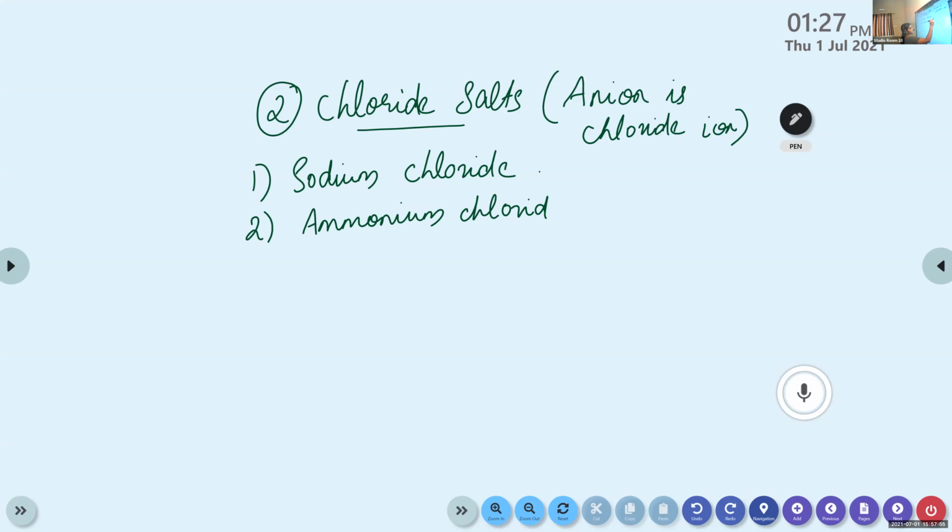Anything else? Potassium chloride. It's in the list. No, right? You can also include this one, but it's not in the list. Potassium chloride.